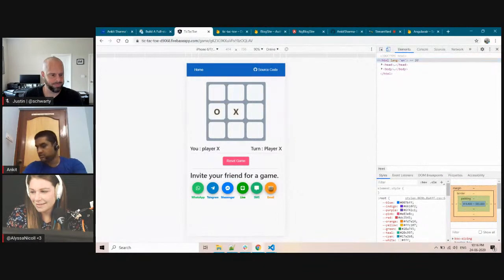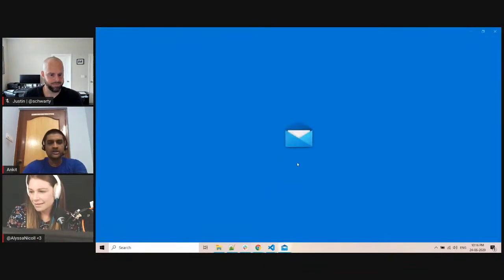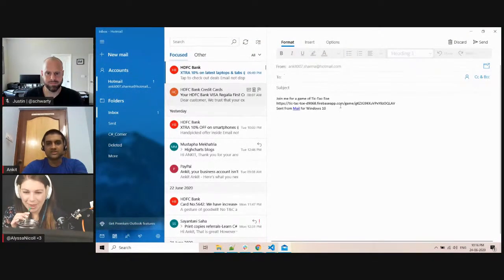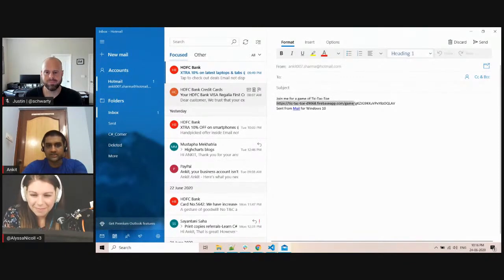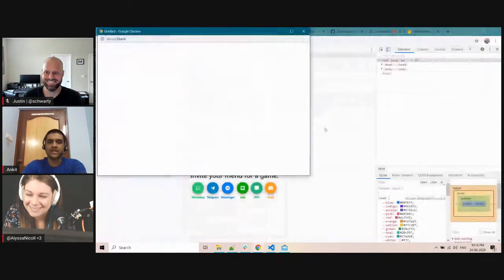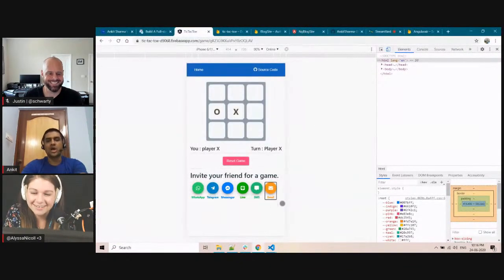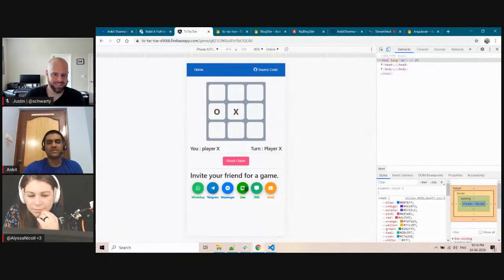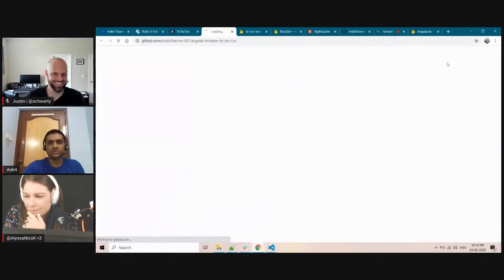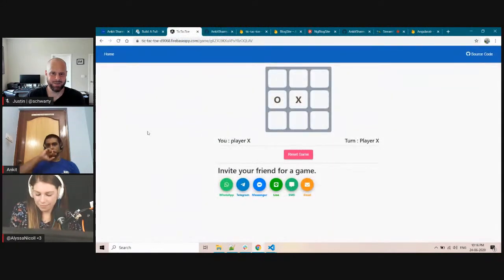I think WhatsApp will not work on my system. Let me click on email. If you click on email, you can see the message: join me for a game of tic-tac-toe, and the link. You are getting everything over here, and I can send it to whoever I want, and they can click on that link and join. So that's how you invite people. This is more friendly on mobile, because you have WhatsApp, Telegram, and Messenger, which people frequently use on their mobile. And again, as usual, this is open source. Everything is available on GitHub.